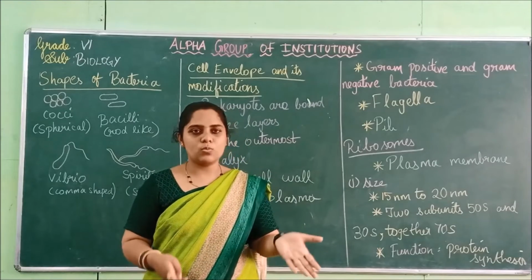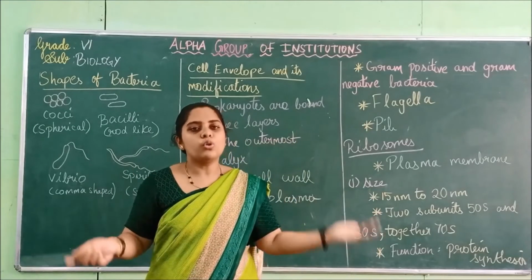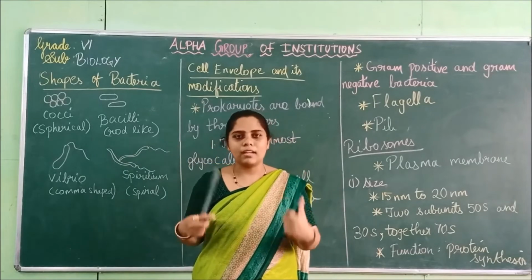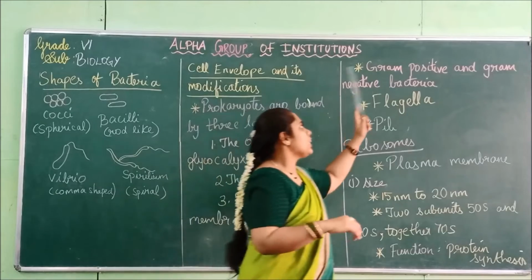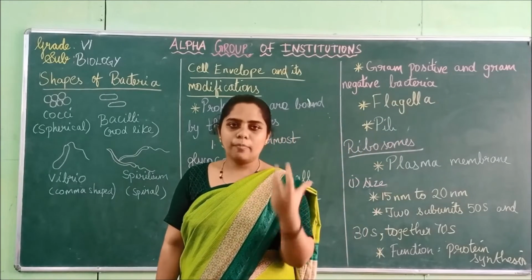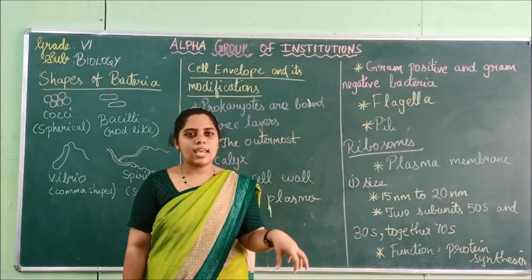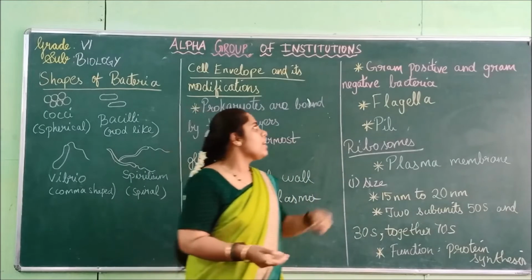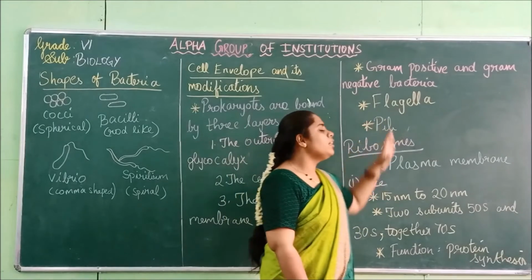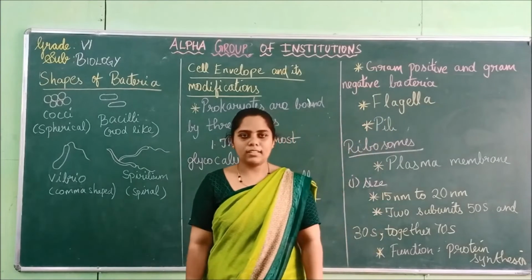So that is why they are divided into two different parts. The stain-taking bacteria are known as gram-positive bacteria, and the bacteria that do not take up stains are called gram-negative bacteria. So these are two types of bacteria.